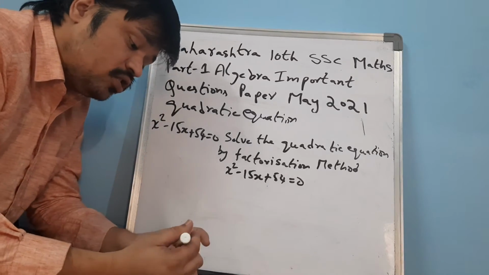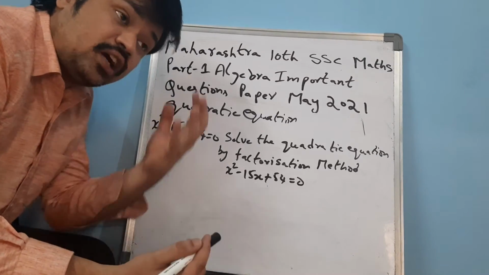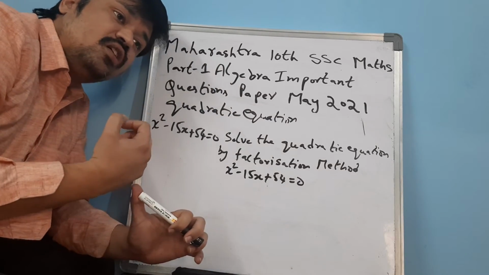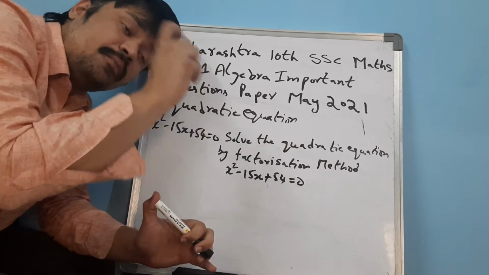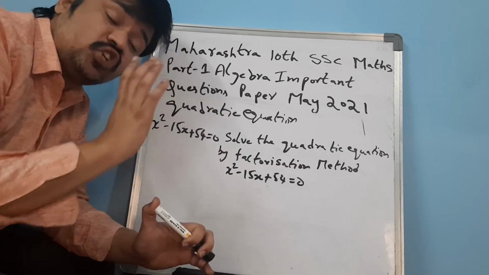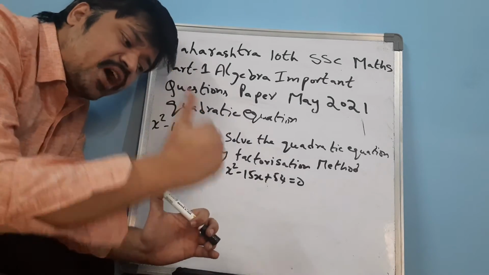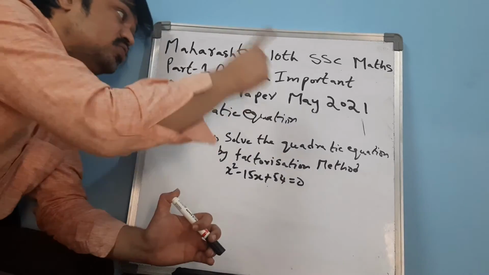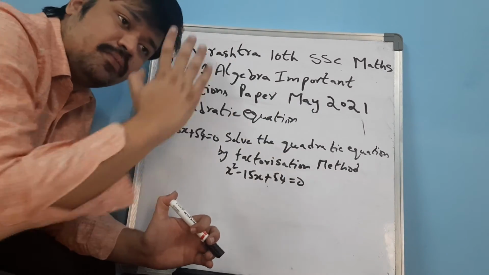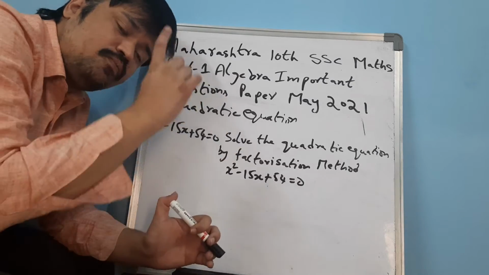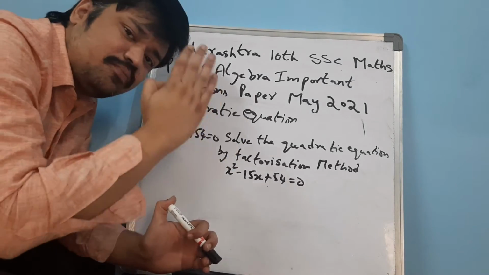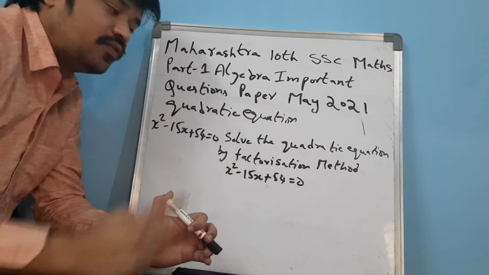First, the student should understand the question. What is the problem given in the public exams? Understand the meaning of the question and the concept of the chapter. Whatever the students are preparing for the public examinations regarding part 1 algebra, the first important point is to practice and understand the concept of the question.